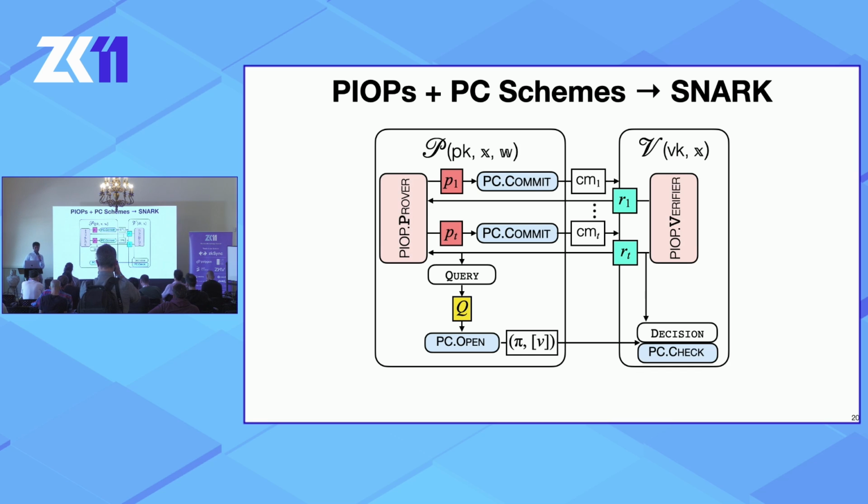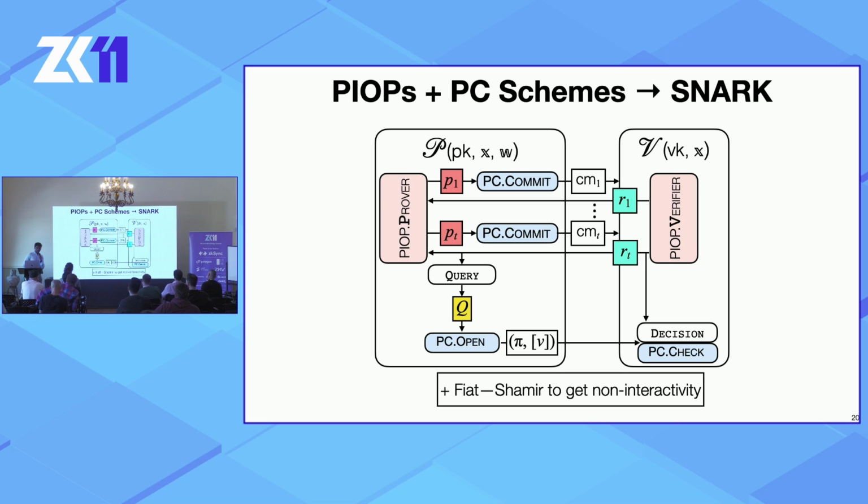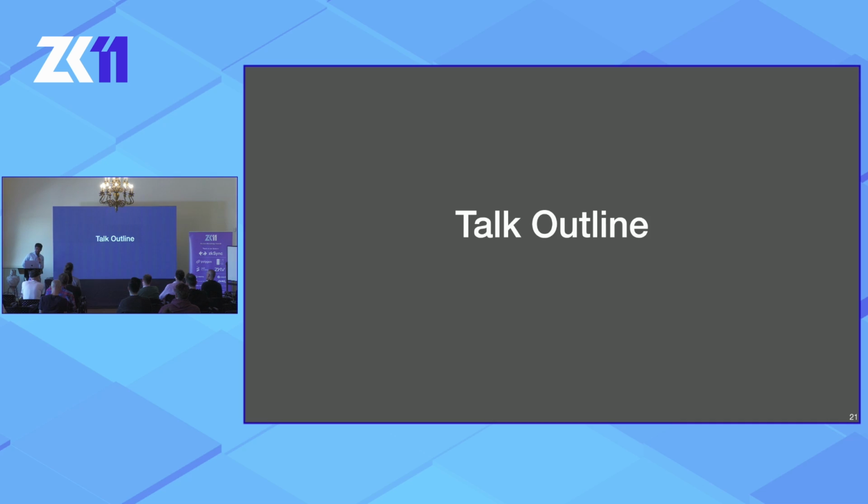The verifier checks that these proofs are valid and checks that some appropriate relation holds between these claimed evaluation values and comes to a decision. Since the verifier is public coin, you can use the Fiat-Shamir heuristic to turn this entire thing non-interactive.